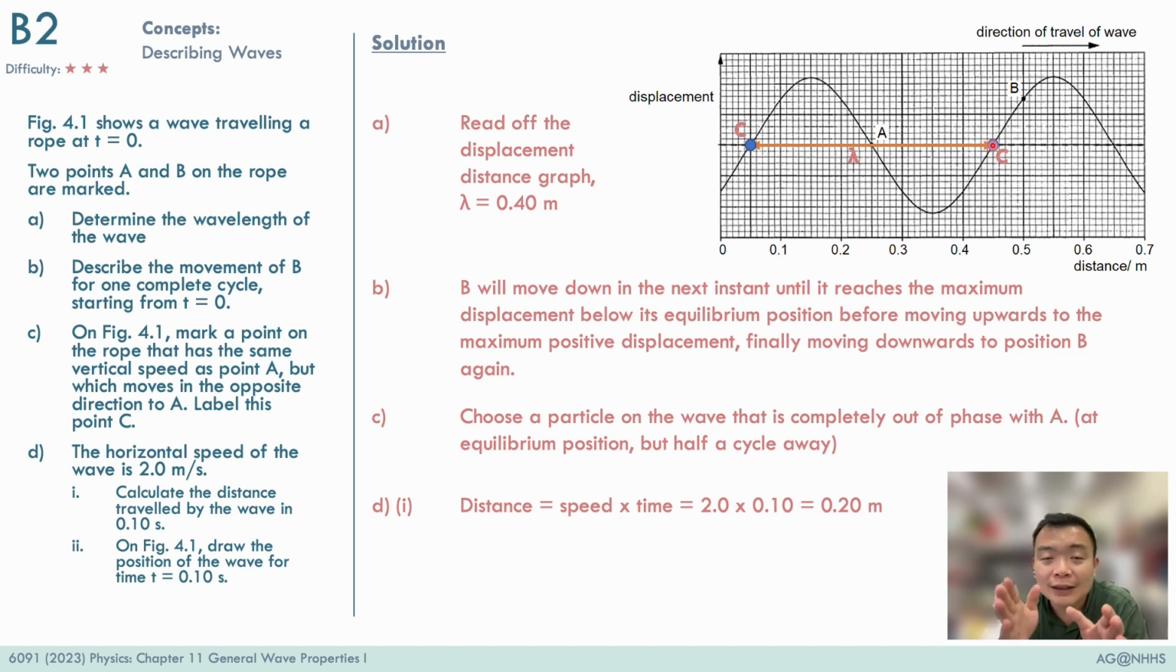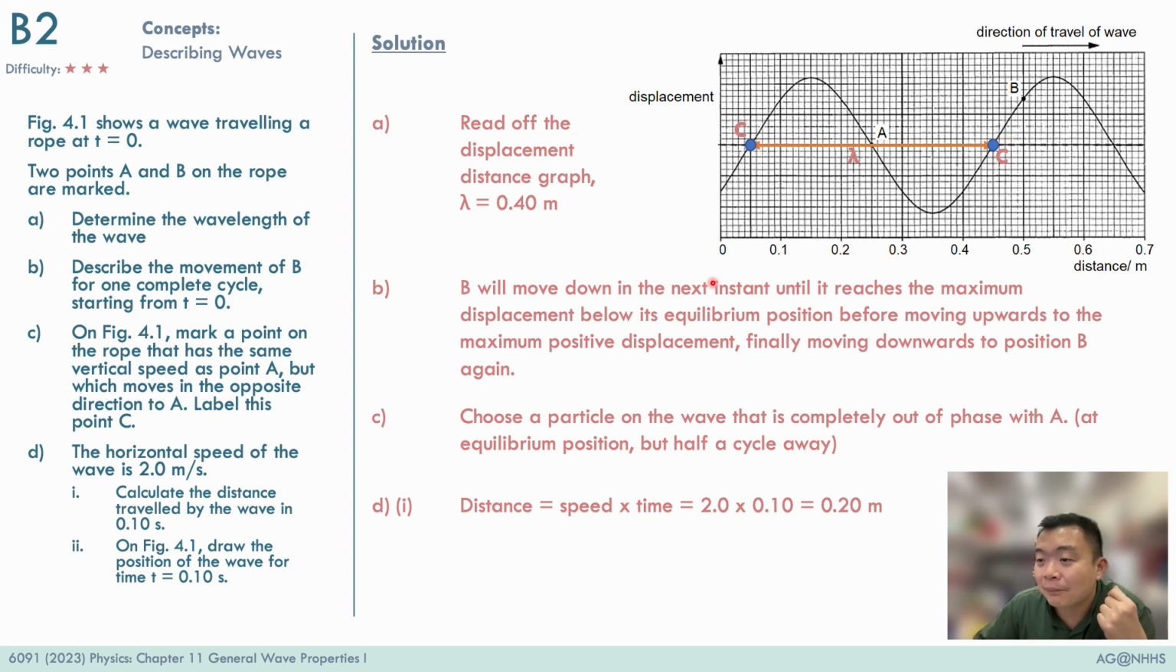Just remember that particles that are in phase with each other are one wavelength distance away, and therefore particles that are completely out of phase are half a wavelength away from the particle. So over here you can see half a wavelength and half a wavelength. That's why these two particles are at the same position, but they are moving in the opposite direction compared to A.